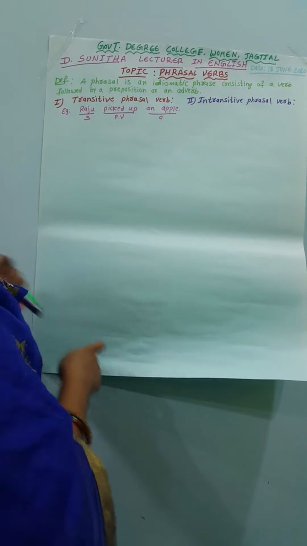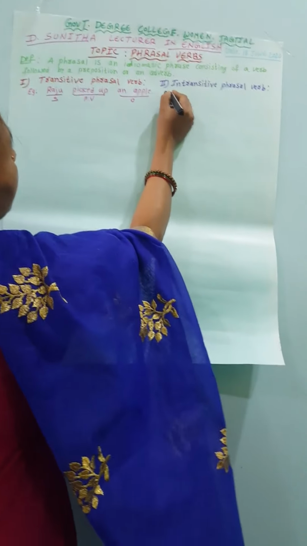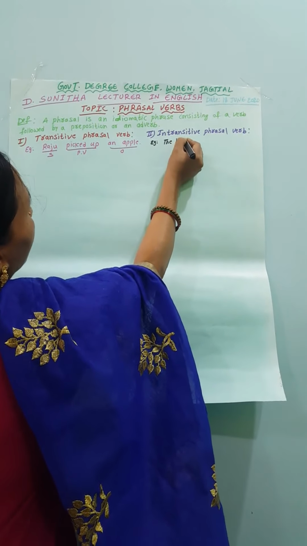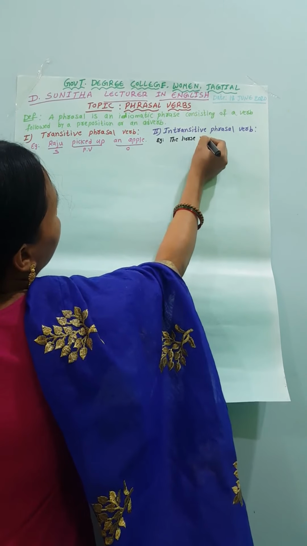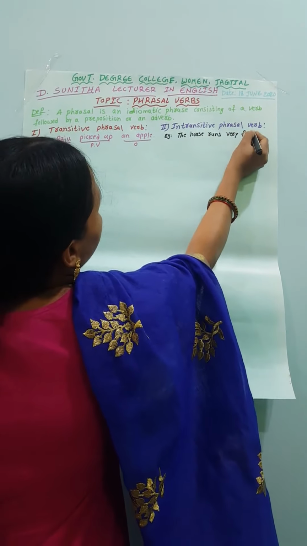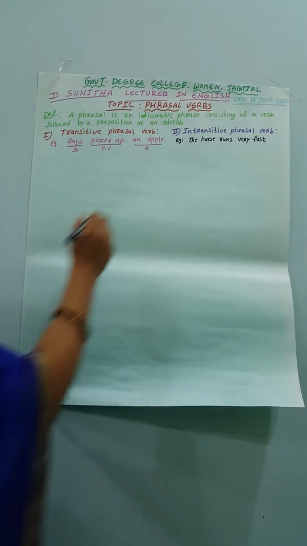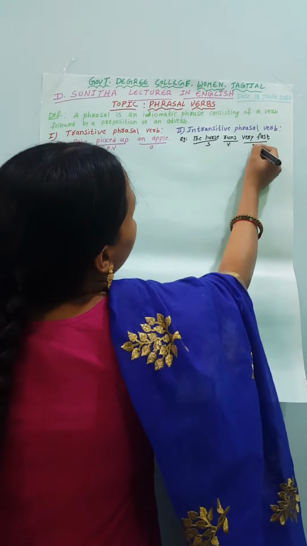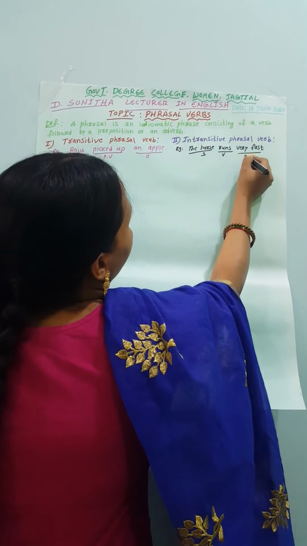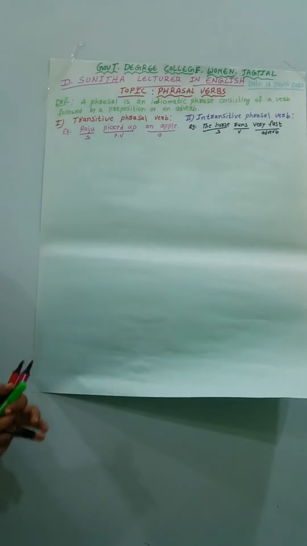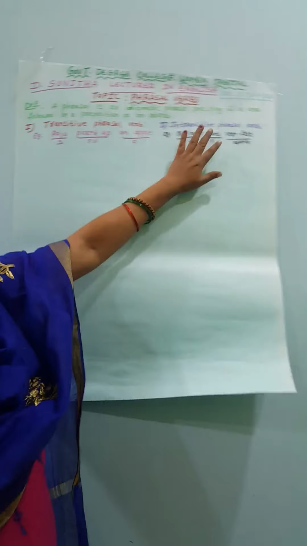Example: The horse runs very fast. In this sentence, the horse is the subject, runs is the verb, and very fast is the adverb. So in this sentence it does not have an object. It is called the intransitive phrasal verb.